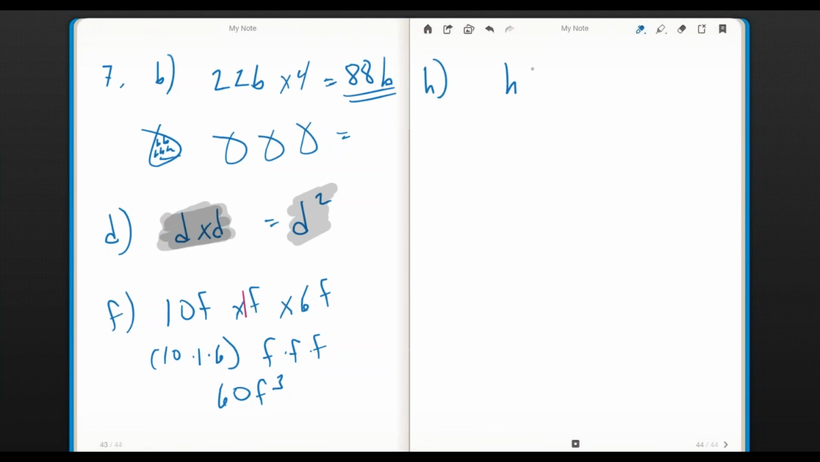Letter H, when it says H divided by 18, a fraction means division. All I can do to simplify that and write it better is to make a division problem like that.